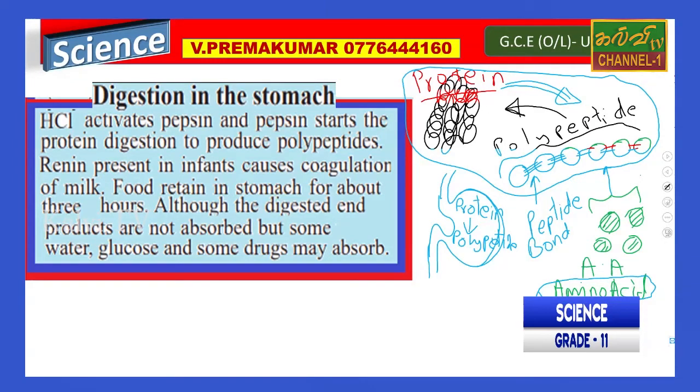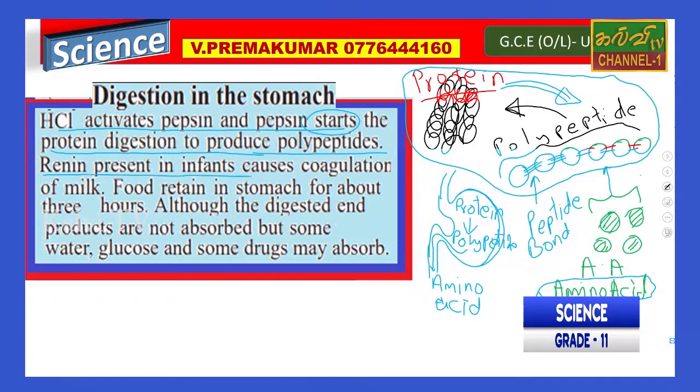After this polypeptide enters the duodenum or small intestine, here it is changed as amino acid. This is the soluble substance. The end product of the protein is amino acids. So here HCl activated pepsin and pepsin starts the protein digestion. The protein digestion produces polypeptides.